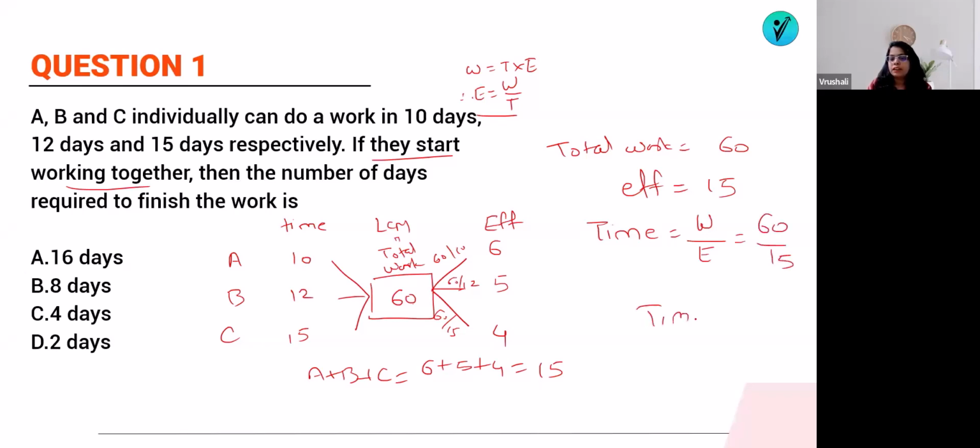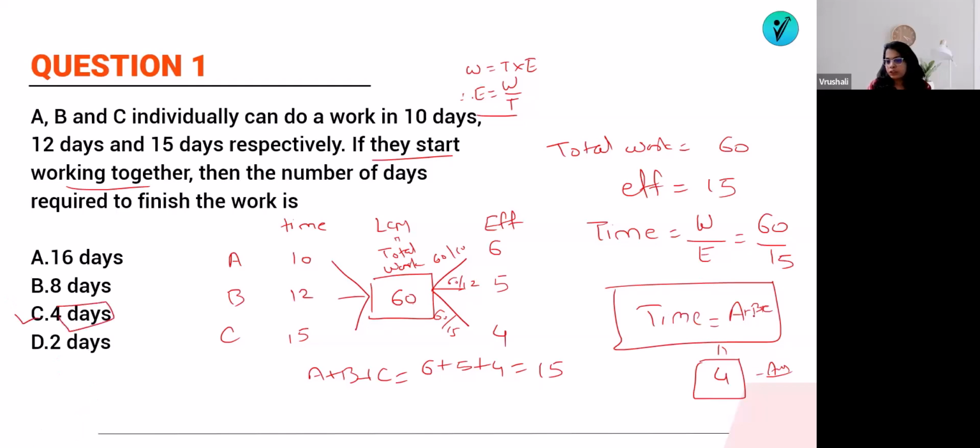So the time required for all of them together, A plus B plus C, will be equal to 60 by 15. That means 4 days. So your answer will be 4 days, option number C. Okay, this is the time required for A plus B plus C. That will be equal to 60 by 15, which means 4 days they will require.